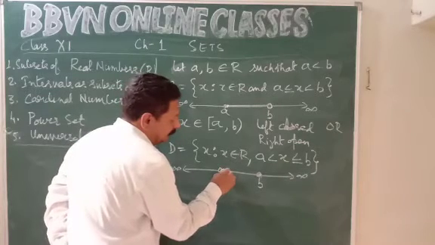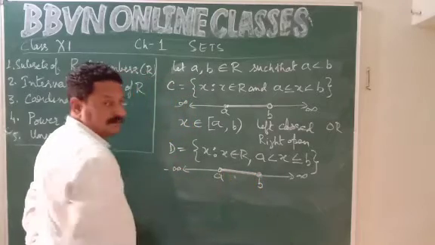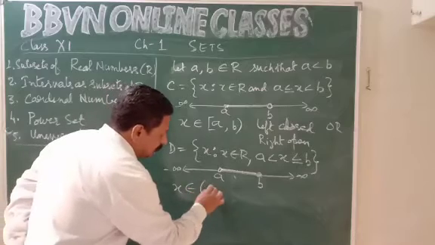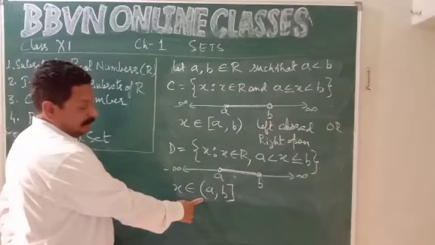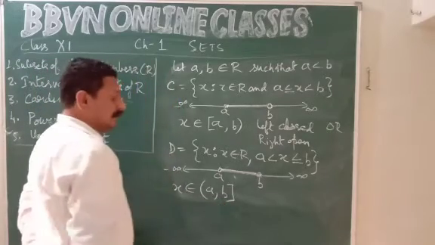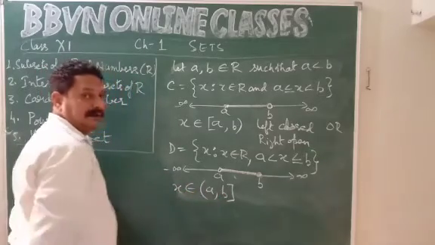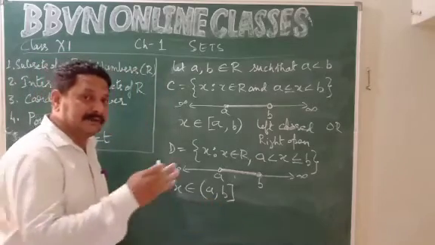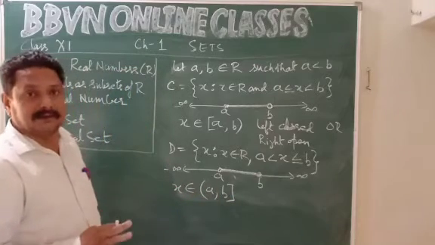All the values of x will be greater than a up to b. So how do I write it in terms of interval? x belongs to (a, b]. It is open at the left end and closed at the right end. It means a is not included, but b is included in the values of x. So you can call this a left open interval or right closed interval.